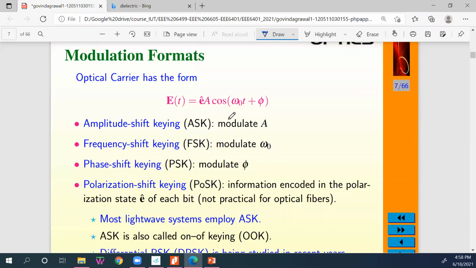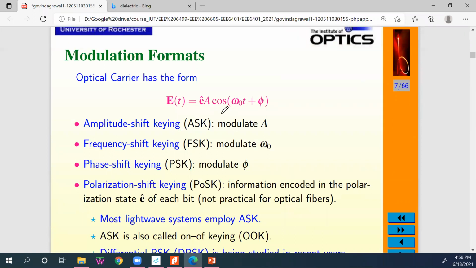Now in optics there are the typical modulation schemes that you studied in digital communication. They are the same thing, because in optics the optical fiber is only a channel. Whatever you do, for example in your digital communication, the fiber will only carry that, nothing else. That's why the modulation schemes are the same as in digital communication.